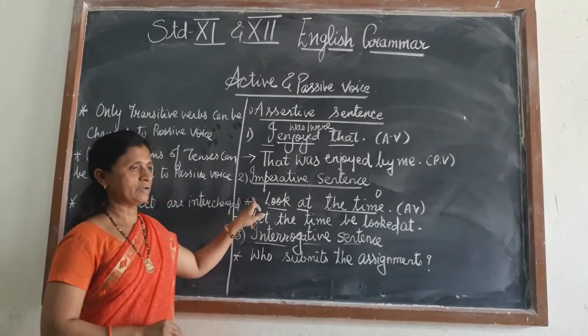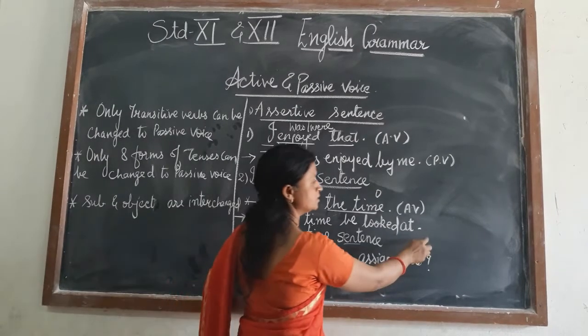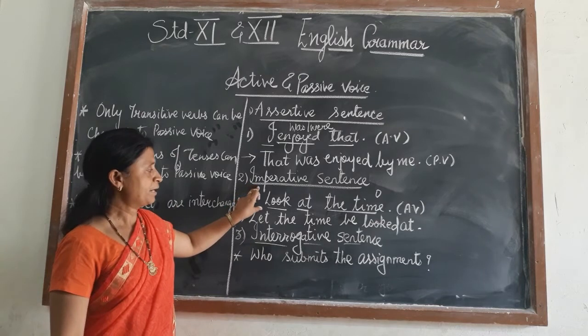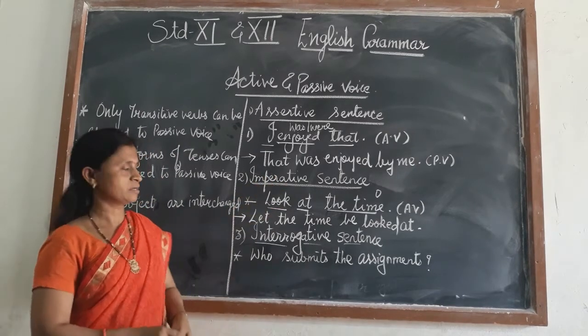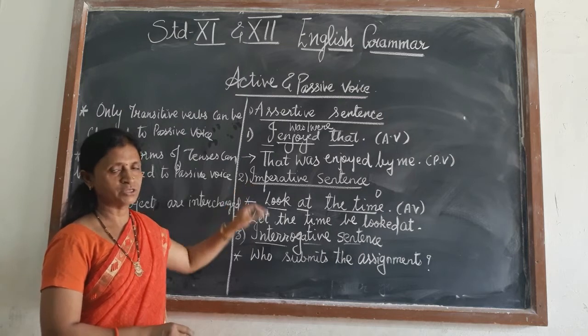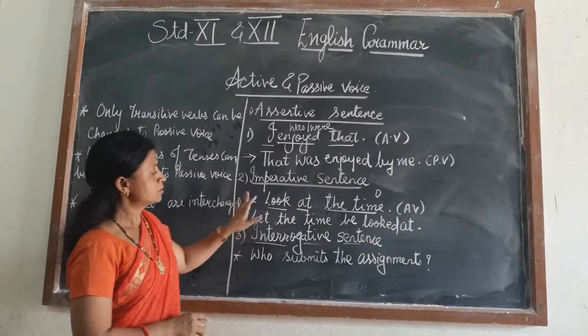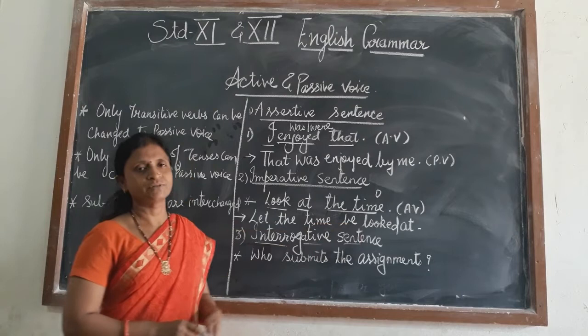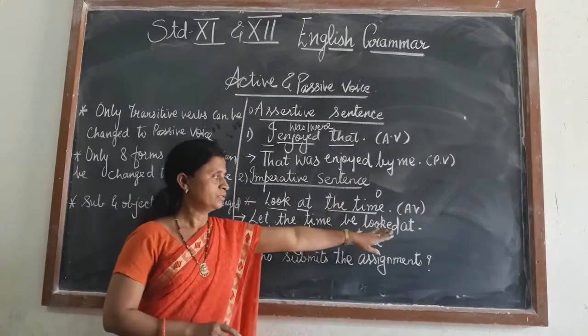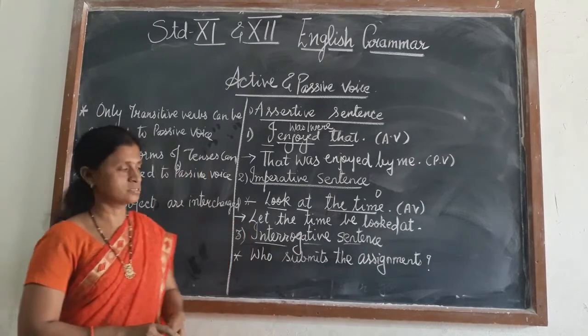Now here we do not have the subject, so no need to write here by you. Actually, whenever in the imperative sentence we do not have the subject, it is taken for granted that the subject here is you. But when we are changing to passive, it's not required that you write down by you. Without this also it makes sense.